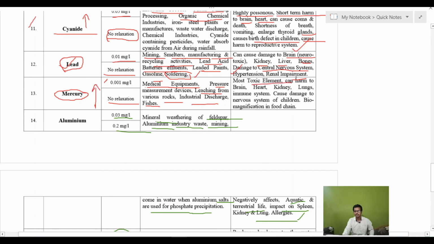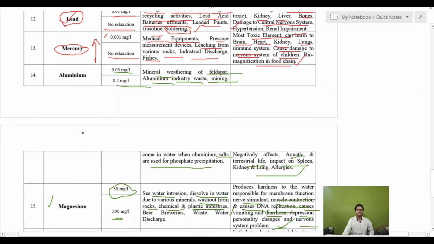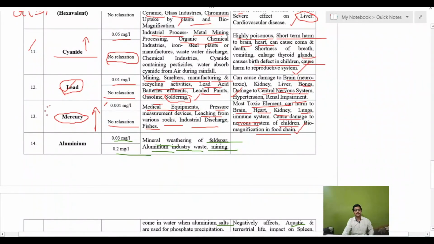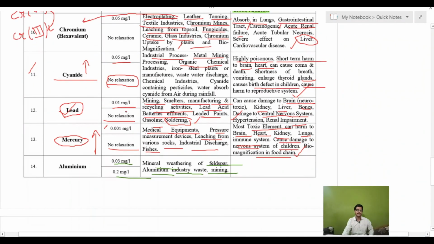Mercury is the most toxic element, actually the most toxic element of the periodic table also. It can harm the brain, heart, kidney, liver, lungs, immune system, and causes damage to the central nervous system of children, and causes the problem of biomagnification in the food chain. So that is why we will not permit mercury more than 0.001 milligram per liter.